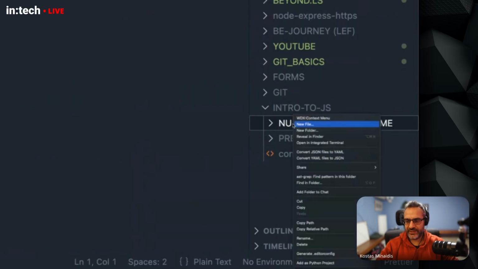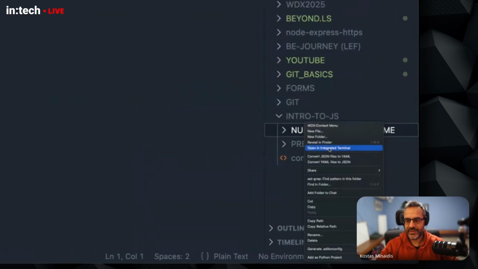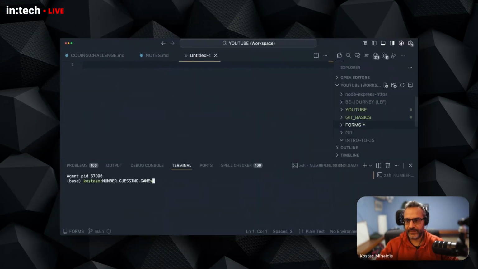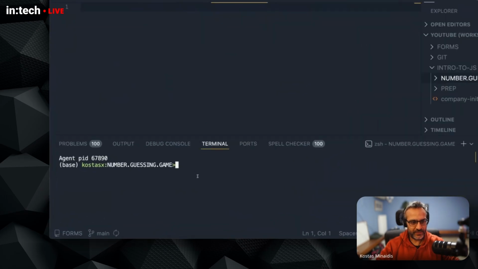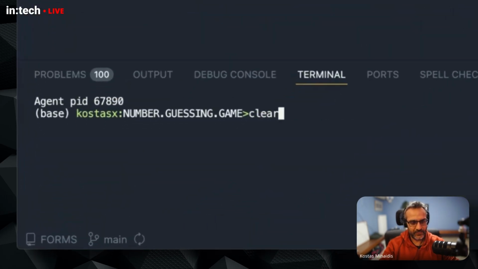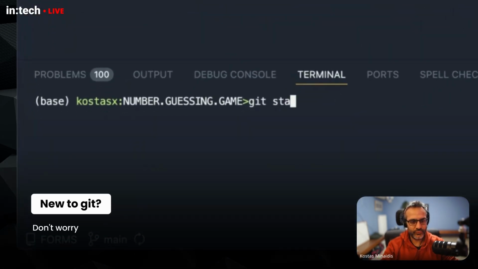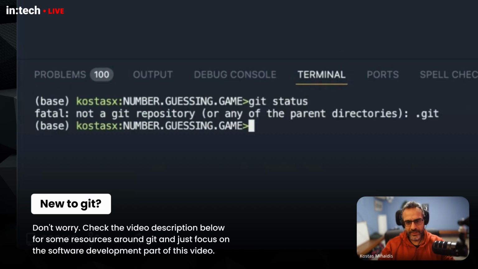I'm going to right click and open this in the integrated terminal in VS Code so that I can run commands such as git commands. So git status. When I run git status, Git sees that this is a folder that has not been initialized as a Git repository. So I'm going to start by initializing a Git repository.